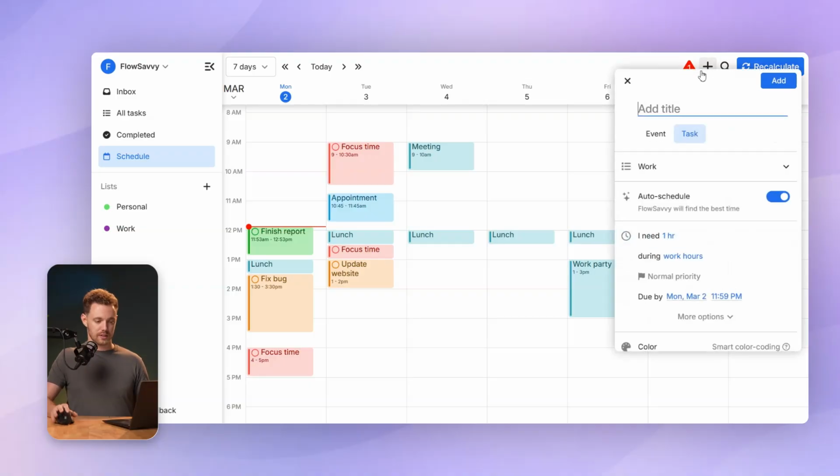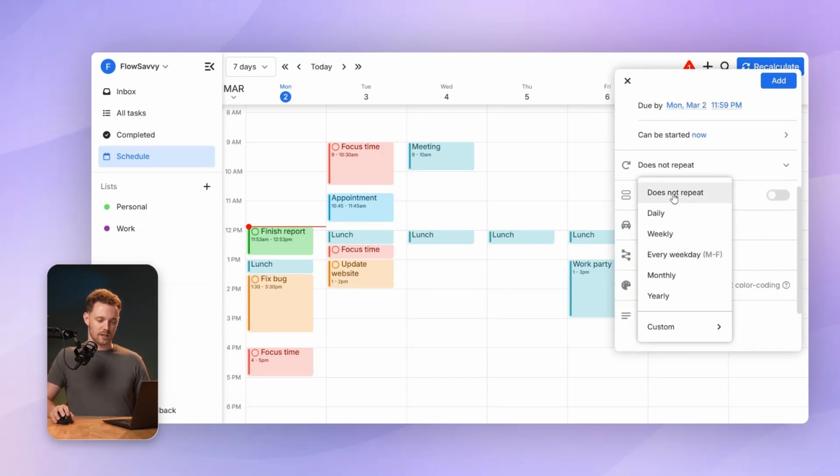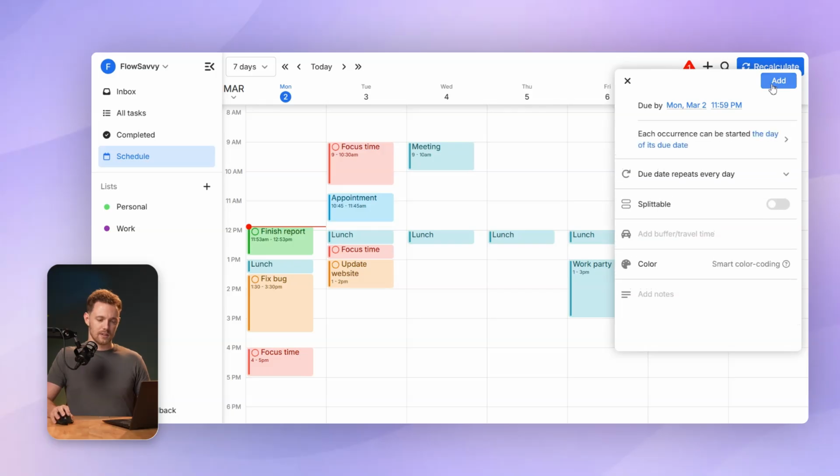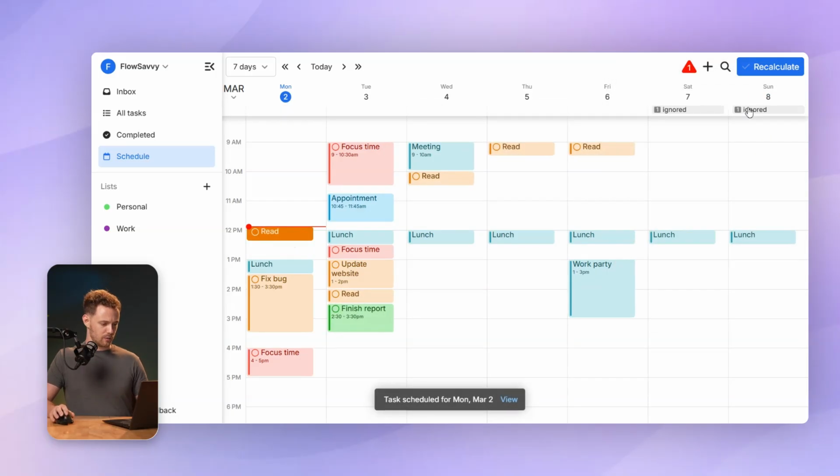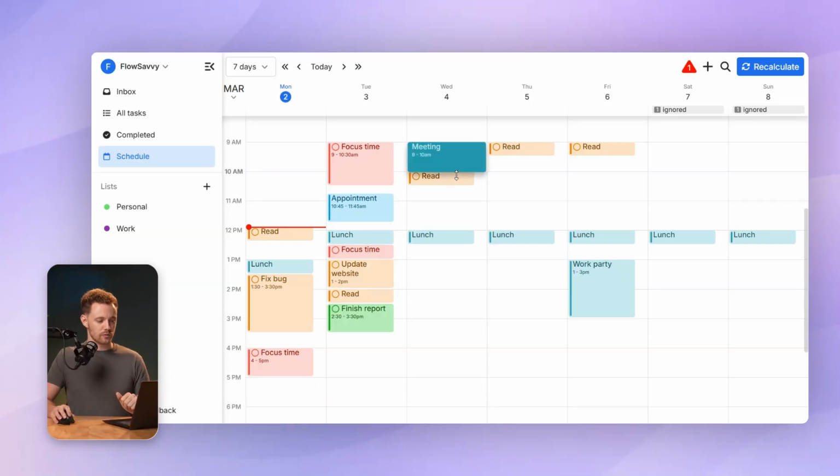The first one I'm going to do is I want to read for 30 minutes every day. So I'll click more options. Does not repeat. I'll click daily, click add, and perfect. Okay, it's found time every day for me to read, and that's going to shift around as it needs to be rescheduled. For example, if this meeting runs over a little bit, it's going to reschedule my read